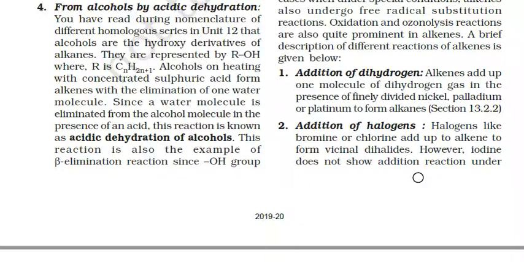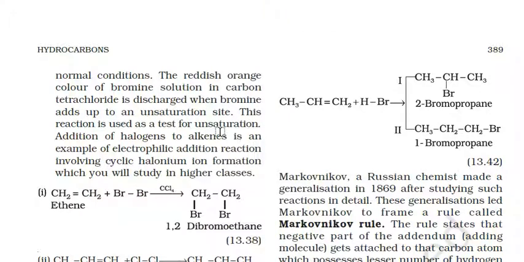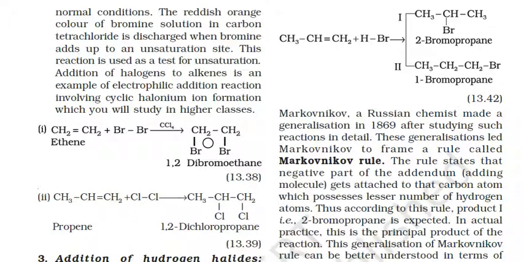However, iodine does not show addition reaction under normal conditions. The reddish orange color of bromine solution in carbon tetrachloride is discharged when bromine adds up to an unsaturation site. This reaction is used as a test for unsaturation. Addition of halogens to alkenes is an example of electrophilic addition reaction involving cyclic halonium ion formation, which you will study in the higher classes.